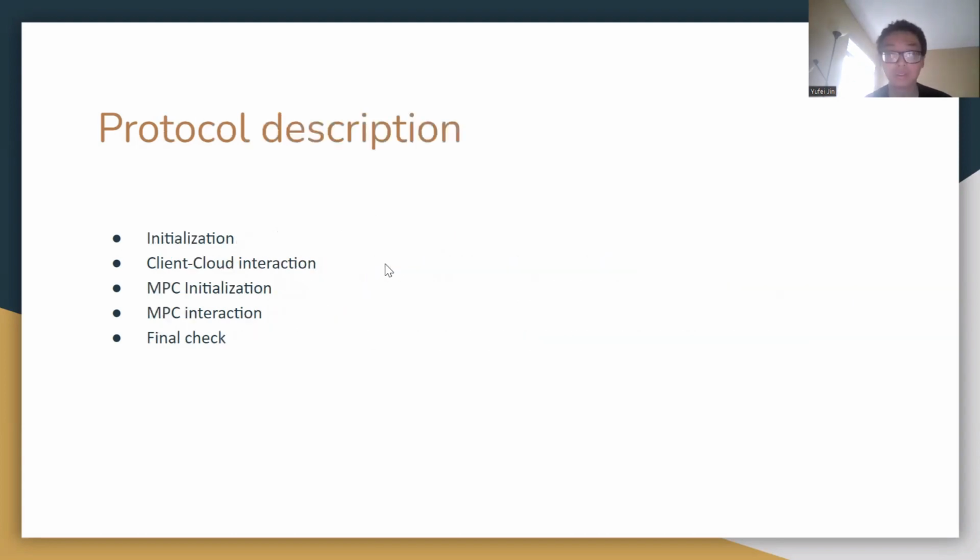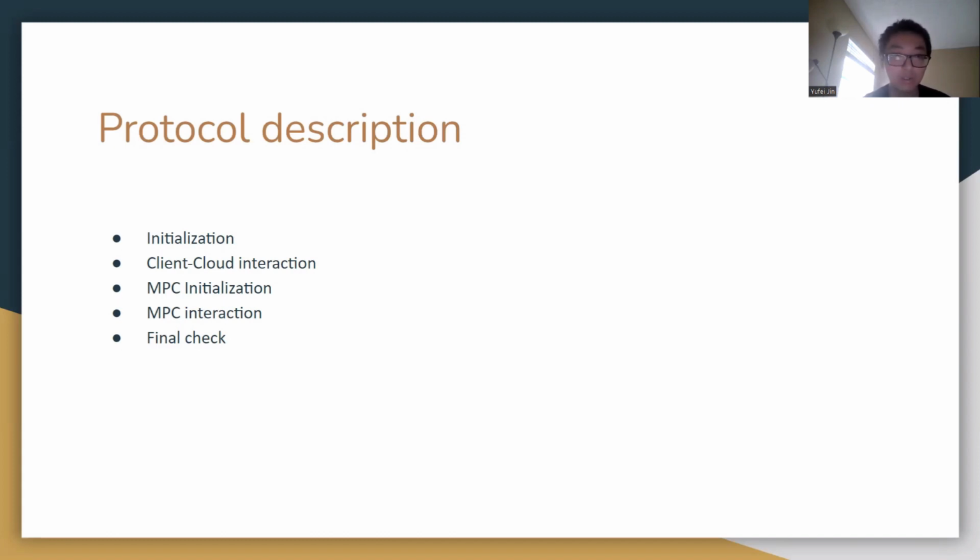The protocol description. So to solve this problem, we design a protocol which has 5 stages. The first is initialization, and then we have a client-cloud interaction, which means that the client will interact with the cloud during this stage, but no client-to-client interaction. And then we have an MPC initialization, which is used to generate a new encryption. And this is used for the later multi-party, which means client-to-client computation. And then we have the multi-party computation interaction, which is only limited to the clients.